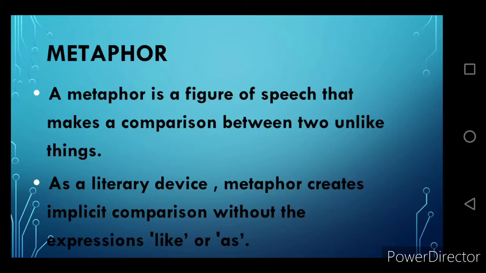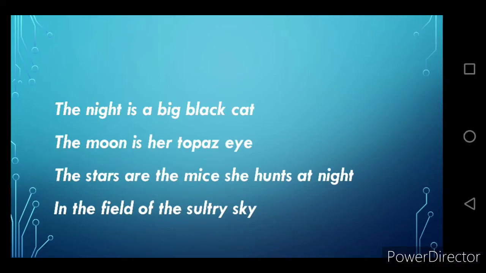Now you see in this, the night is a big black cat, the moon is her topaz eye, the stars are the mice she hunts at night in the field of the sultry sky.